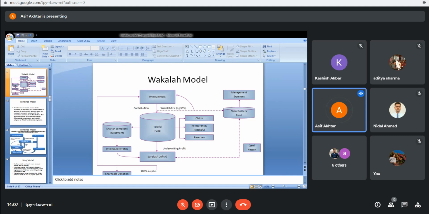The only point that you need to understand here is that wherever we invest, it should be Sharia compliant. That is, it should be in line with the guidelines provided by our Sharia. There should not be any contradiction with the investment strategy laid down by our Sharia. So this needs to be clear. Number one, the participants transfer their funds to create the Takaful fund. The Takaful fund is diverted to Sharia compliant investment opportunities. Right? Definitely.